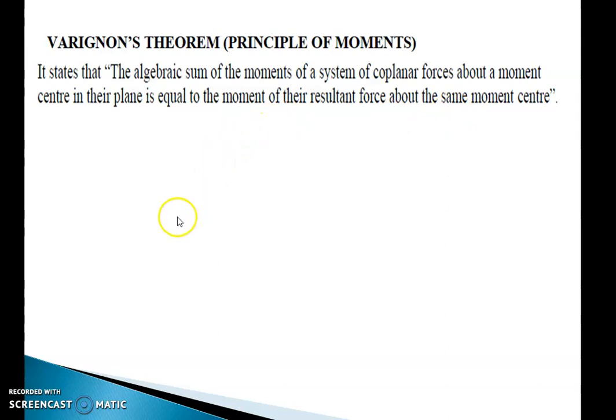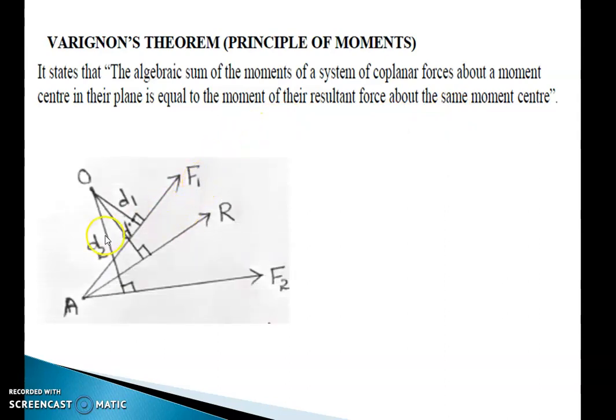The same thing I can illustrate by a small diagram. Now I have here two forces F1 and F2 which start from the point A. R is nothing but the resultant of the two forces, F1 and F2. Now for this I will choose a moment center, a point O, and D1 is the perpendicular distance from O to the force F1, and D2 is the perpendicular distance from moment center O to the force F2. D is the perpendicular distance from O to the resultant force R.